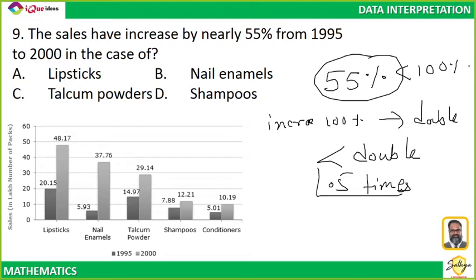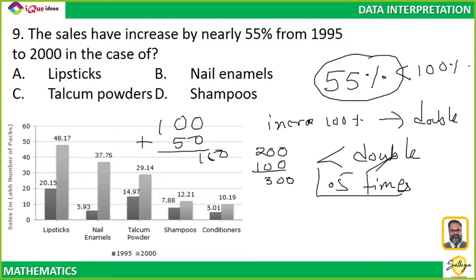55% is about 1.5 times. So whatever the number is, you add half of it. Supposing I want to increase 100 by 50%, then I will add 50 to 100, it becomes 150. If I want to increase 200 by 50%, I add 50% of 200 to it. Did you understand this funda? Increasing something by 55% is almost making it 1.5 times. Right? Let's look at the options one by one.